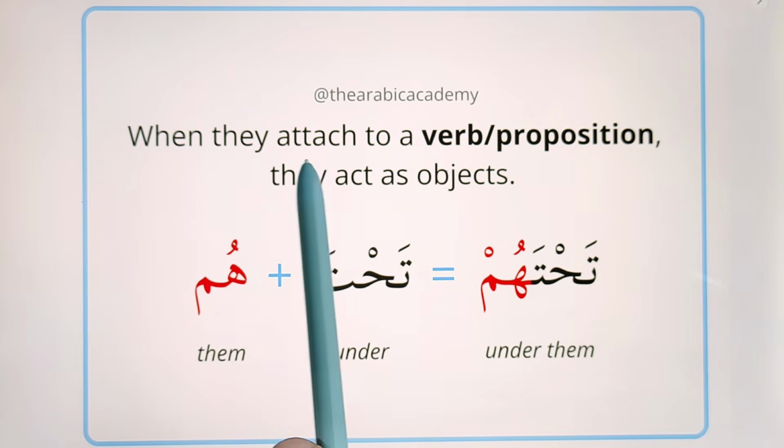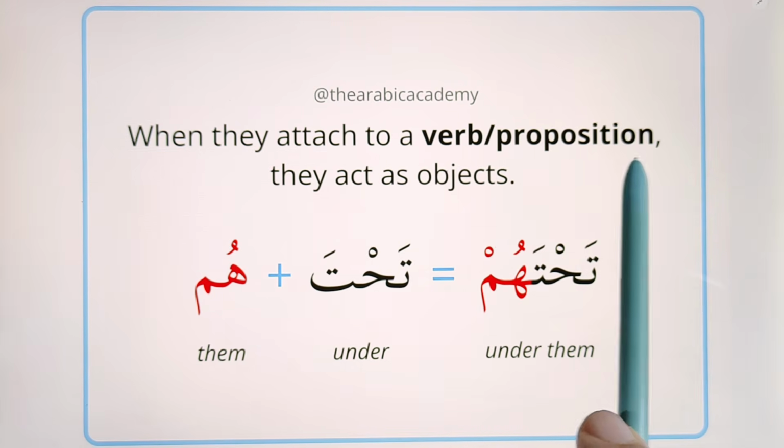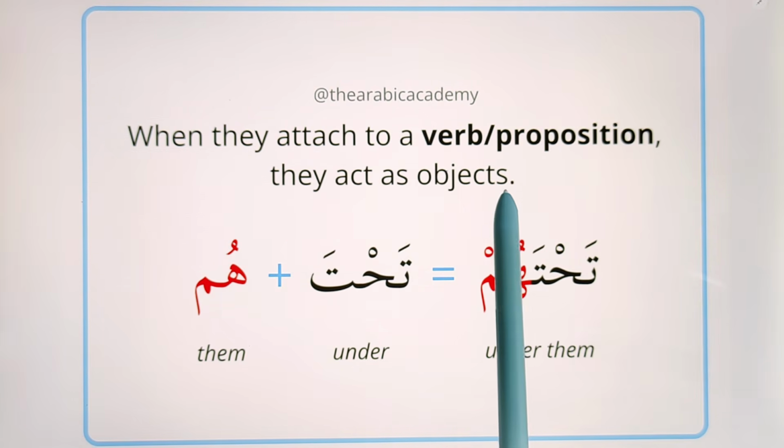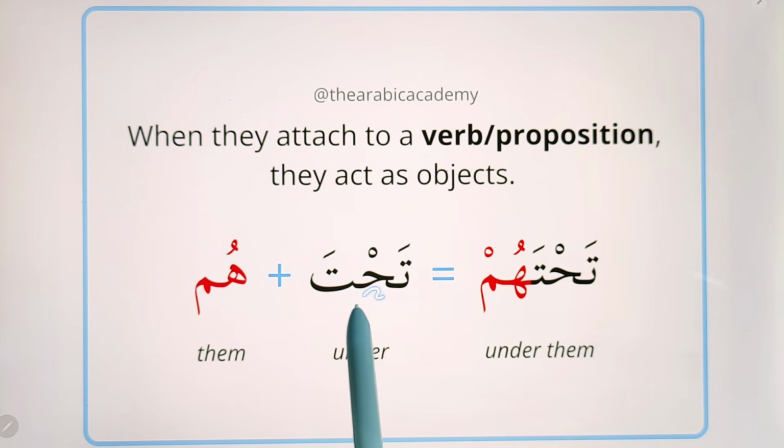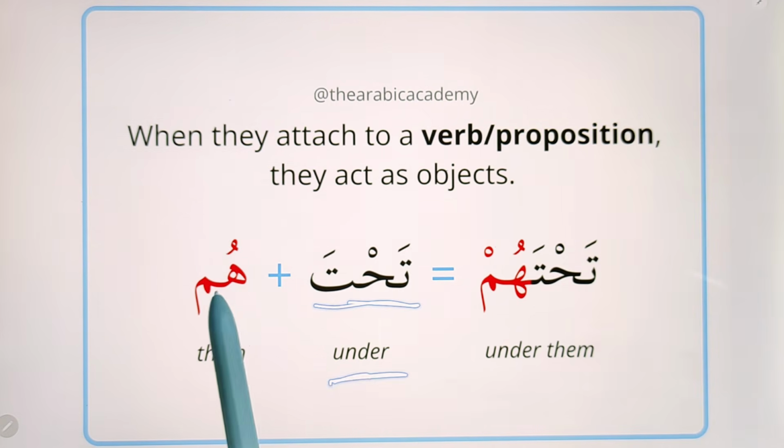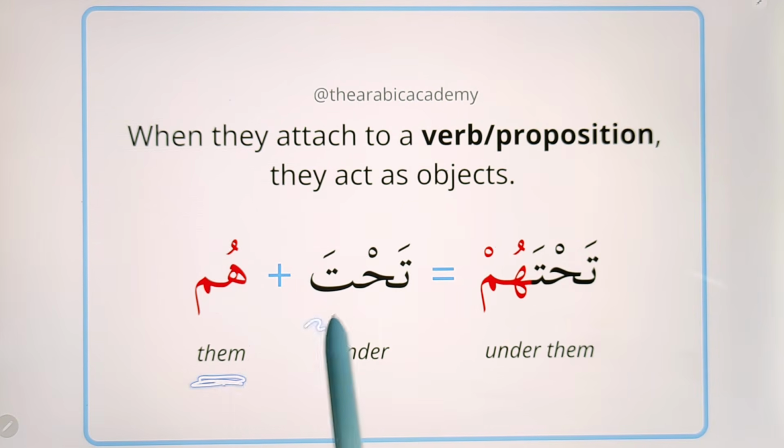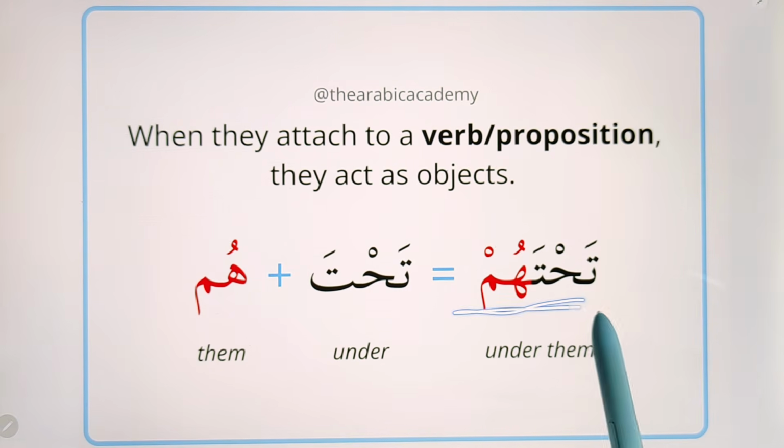When these 2 endings come after a verb or a preposition, they act as objects. For example, the word tahta means under and hum means them, so tahtahum means under them.